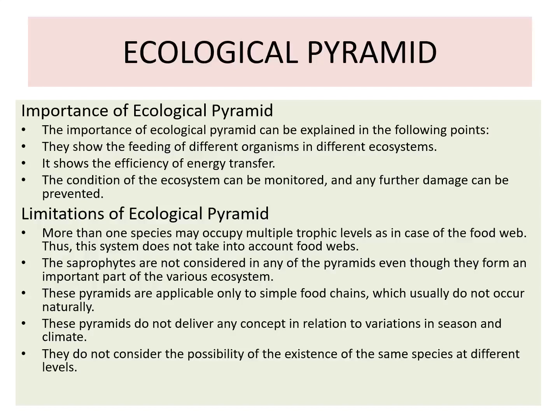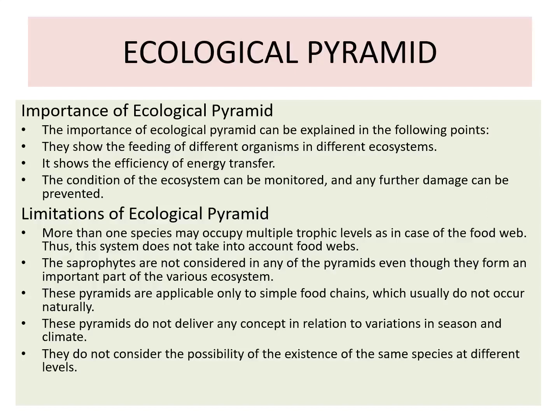Coming to the limitations of the ecological pyramid, more than one species may occupy the same trophic level in the case of a food web. Thus, the system does not take into account the case of the food web. The saprophytes are not considered in any of the pyramids, even though they form an important part in various ecosystems.